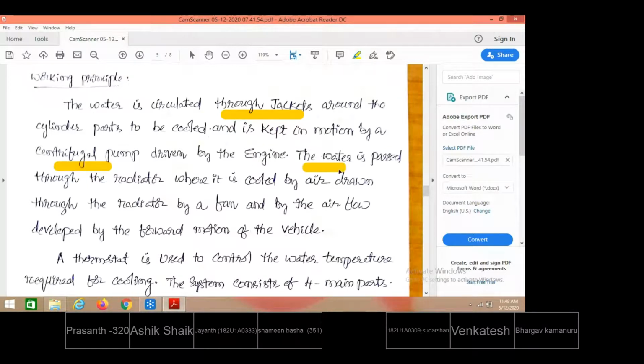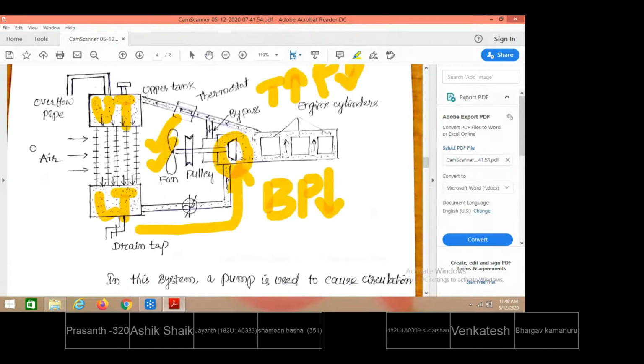Then water is passed through the radiator. After receiving the heat from the cylindrical surfaces, hot water is generated, which is passed to the radiator, where it is cooled by the air drawn through the radiator by a fan. While flowing from the top of the radiator to the bottom, air is blown across the radiator. You see here, the air is blown across the radiator.